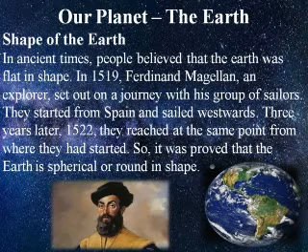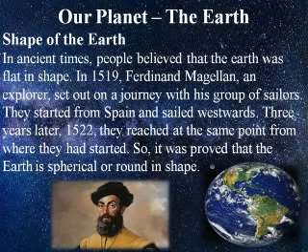Our planet, the Earth. Shape of the Earth. In ancient times, people believed that the Earth was flat in shape. In 1519, Ferdinand Magellan, an explorer, set out on a journey with his group of sailors.